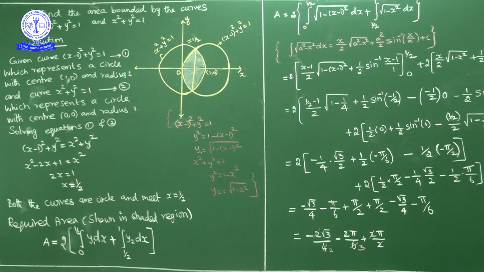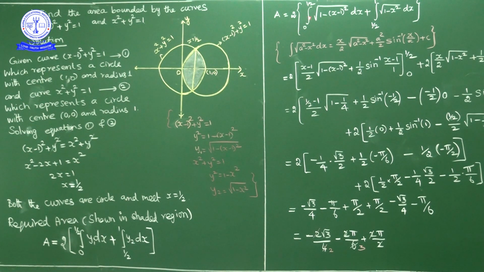Okay. Next, another circle is what? x square plus y square is equal to 1. So y square is equal to what we can write? 1 minus x square. So y is equal to square root of 1 minus x square, no? That I will consider as y2. Okay. So y2 is equal to square root of 1 minus x square. So what is the answer?